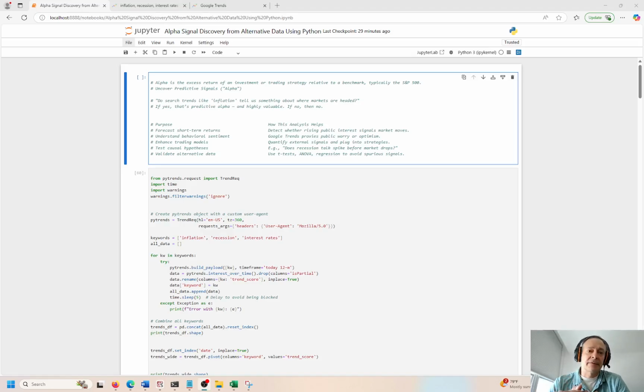at today. I want to look at alpha signal discovery using alternative data, and we're going to use Python, of course, right? So what is alpha? Basically, it's the excess return of an investment or trading strategy relative to some kind of benchmark. Usually we look at the S&P 500, because if you just say, I made 2% last year, is that good or bad? It really depends on what the S&P 500 is doing.